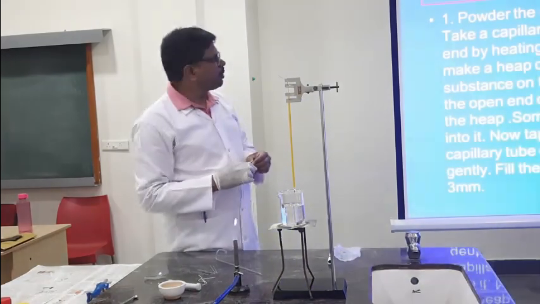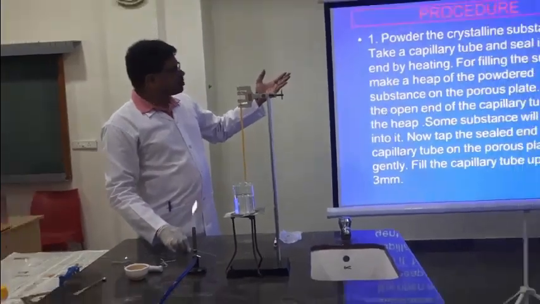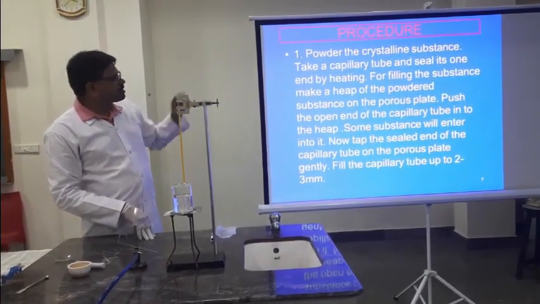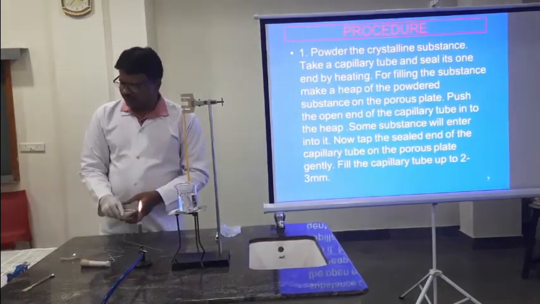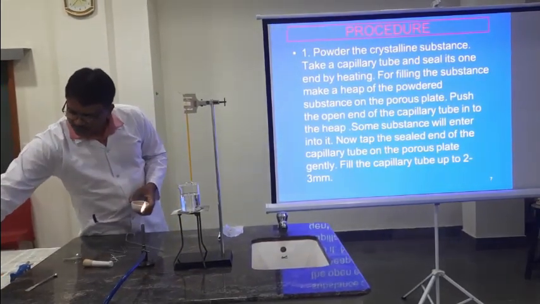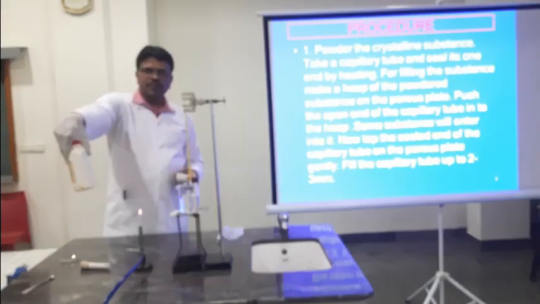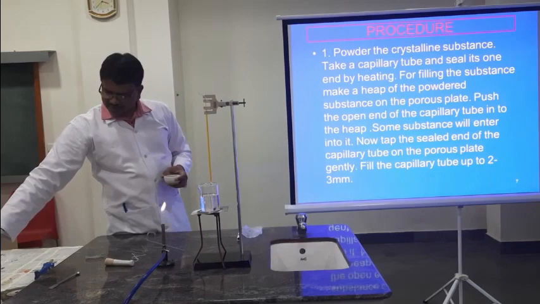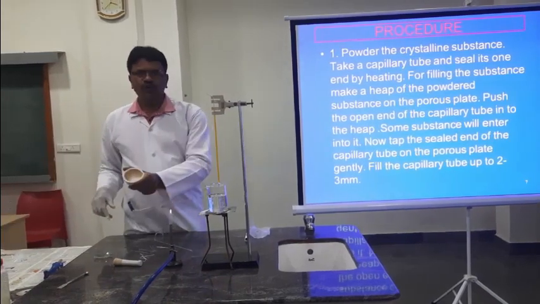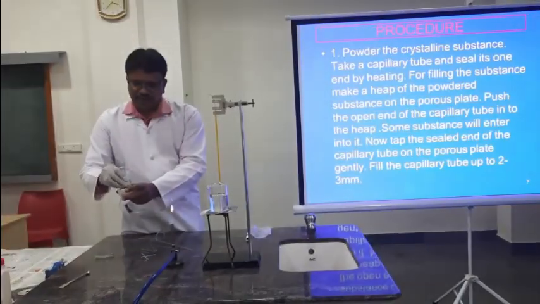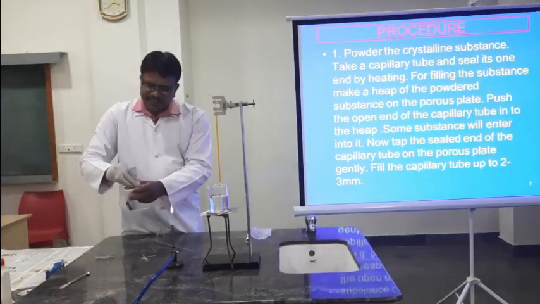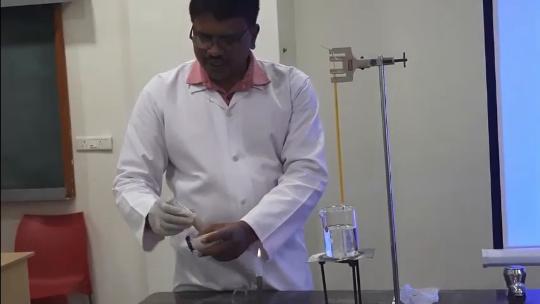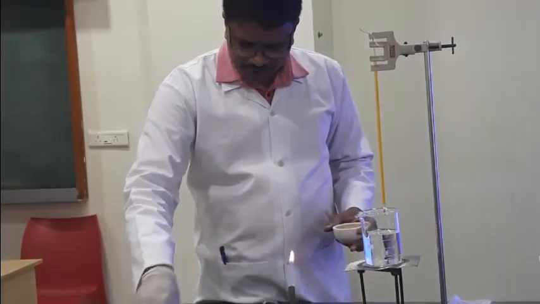Now coming to the procedure part, the first step is to powder the crystalline substance. This is the substance which I have taken in this bottle; I am going to reveal the name afterwards. This substance is going to be crushed with the help of mortar and pestle, because we have to take it into a capillary.